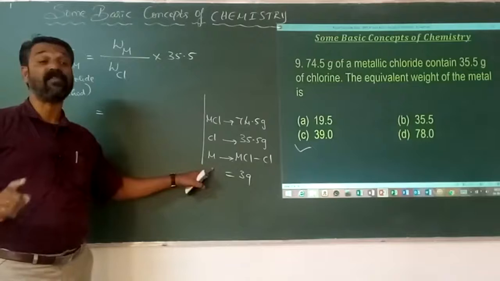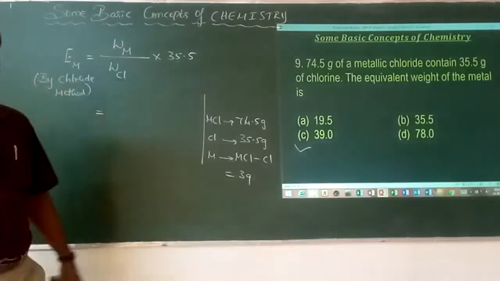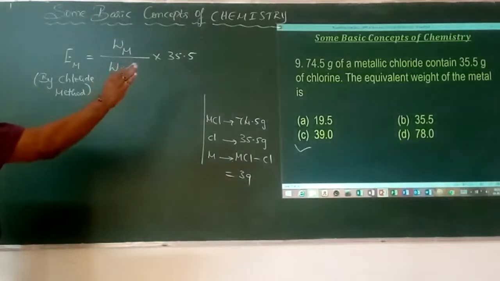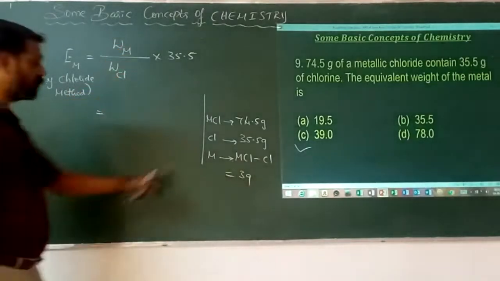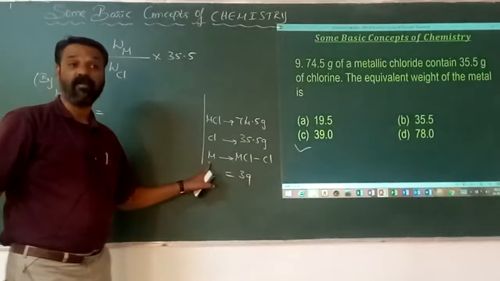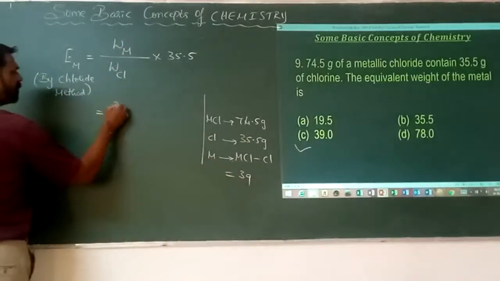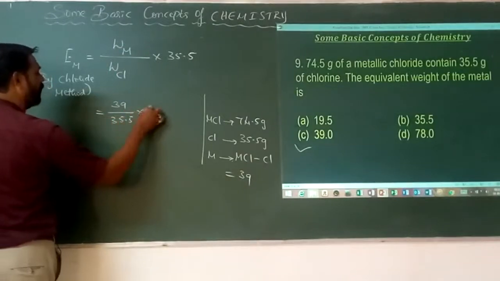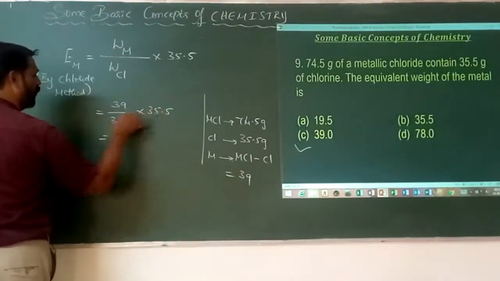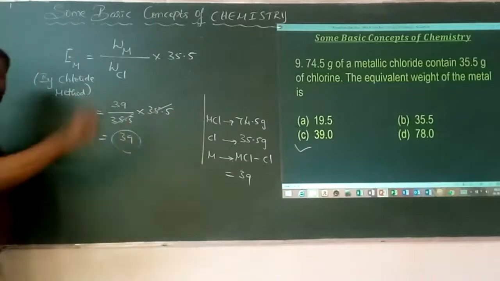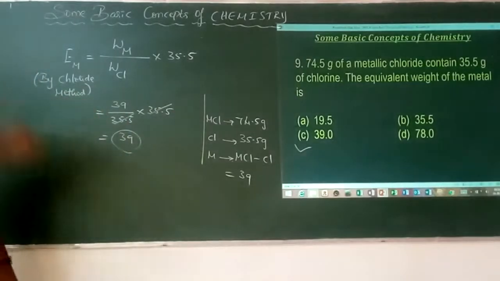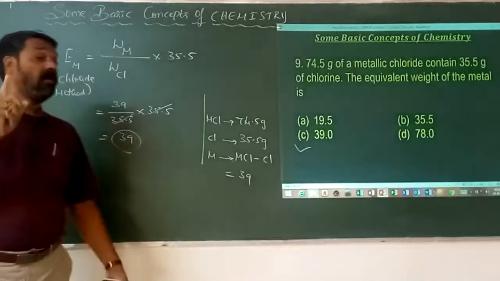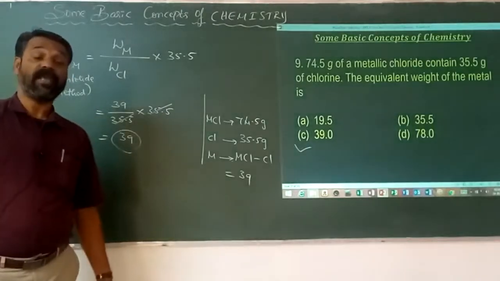So don't waste this much time during the calculation, as we have restricted time. Okay? Immediately see the mass of metal chloride and the mass of the chlorine. The difference of these two gives the mass of the metal. Okay? So what is the mass of the metal here? It is 39. What is the mass of chlorine that has been present here? 35.5. The 35.5 cancels with the 35.5. What is this? It is the equivalent mass of the element. This method is called the chloride method for the determination of equivalent mass.